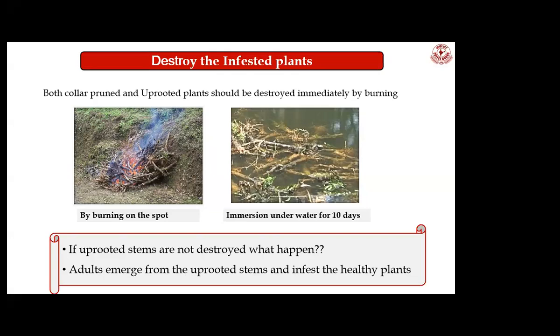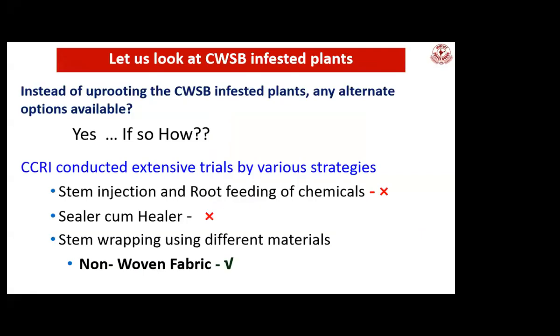This will kill the larvae or whichever stages are inside the stems, and then you can use them for other purposes. So tracing should be completed before the commencement of the flight period, and immediately after uprooting, you have to destroy the uprooted plants.